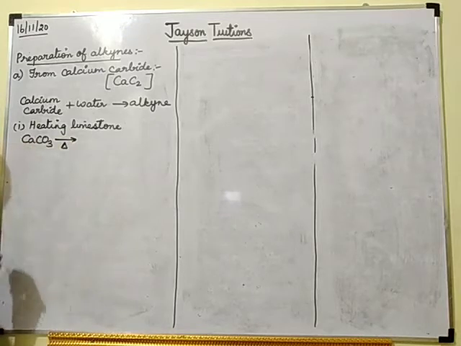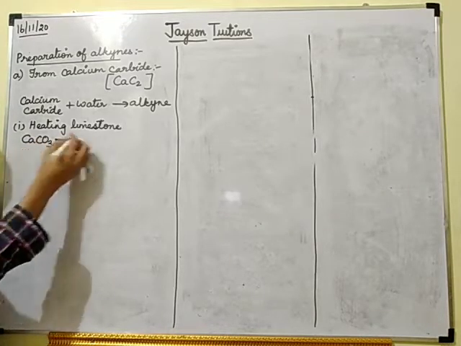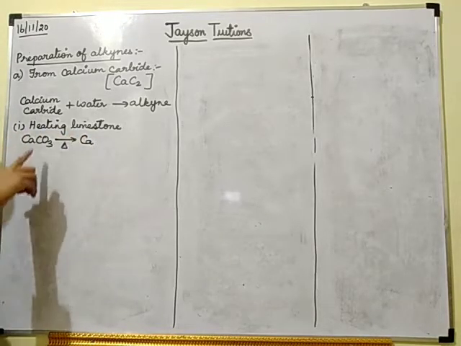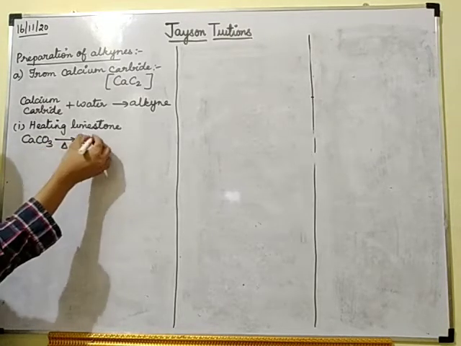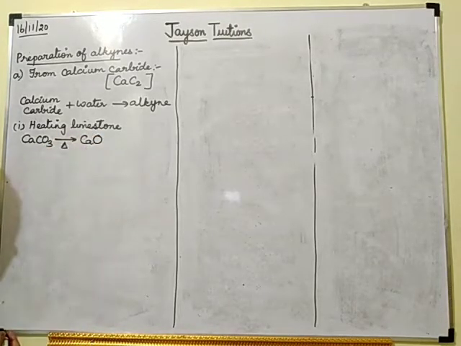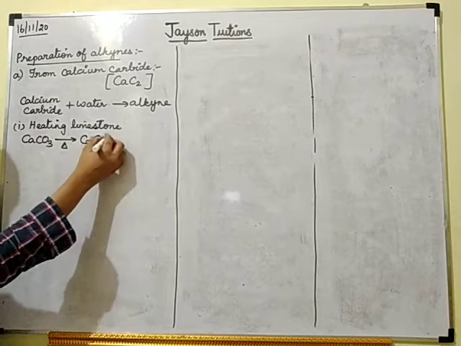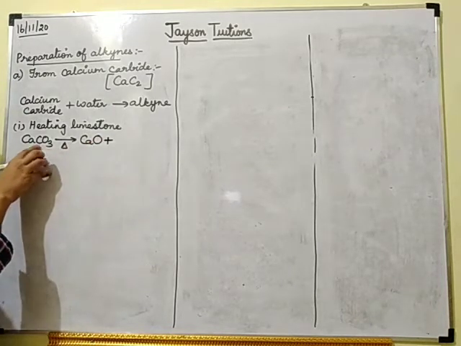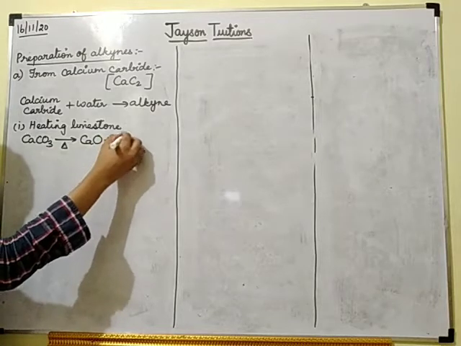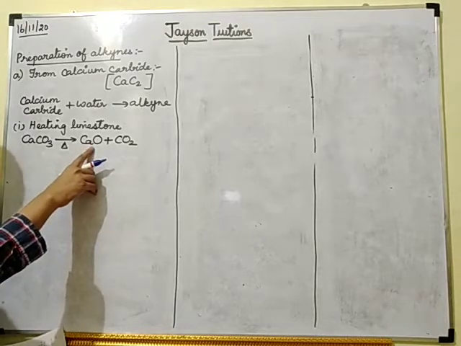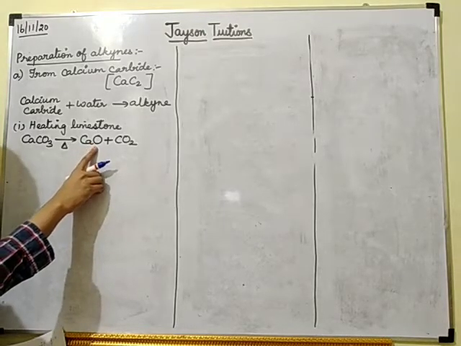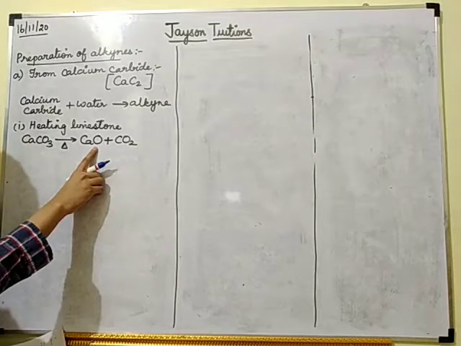So when I heat it, what will happen? One calcium is there, so I am writing that. 3 oxygens are there. Out of these 3 oxygens, only 1 oxygen I am writing this side. The remaining 2 oxygens and this carbon will form CO2. So CaO plus CO2.